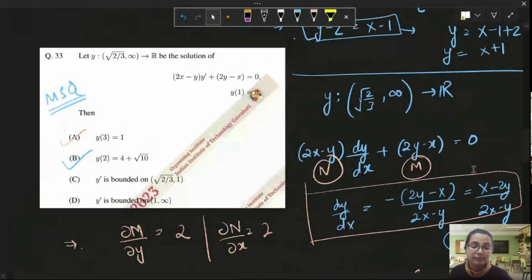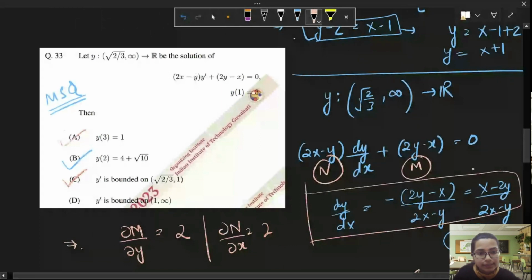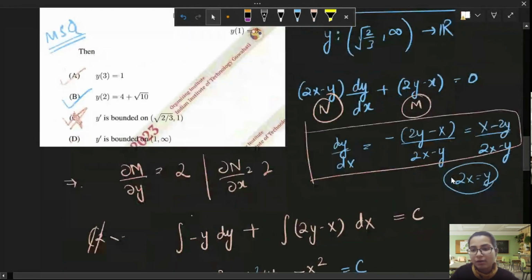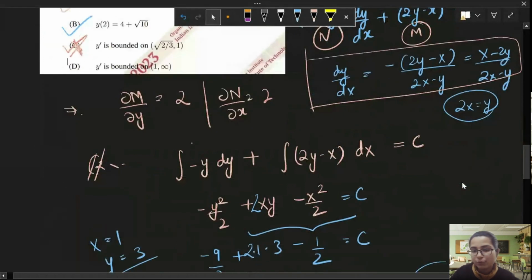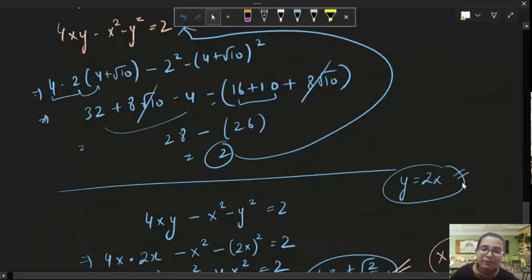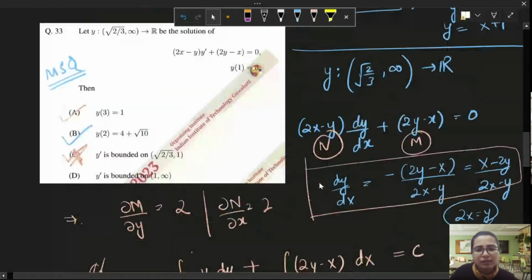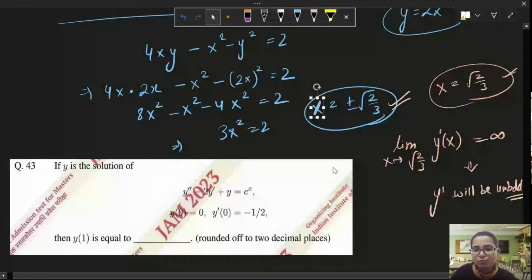Option C says that this is bounded. No, this is not bounded. So this is incorrect. A and B are correct, but C is incorrect. Why is it incorrect? What we did was we just found the point of problem. When y equals 2x, there is a problem. So we substituted y equals 2x in our solution, and we got two values of x where we could face the problem. So at x equal to plus minus root 2 by 3, we might have the problem. Around this point, when you find the limiting value, y dash will be unbounded.